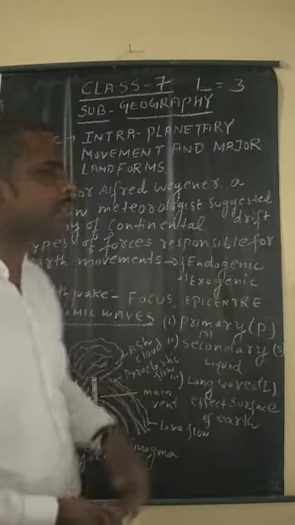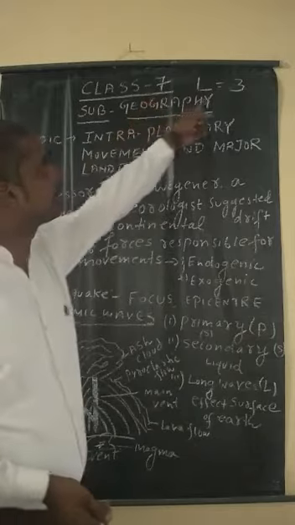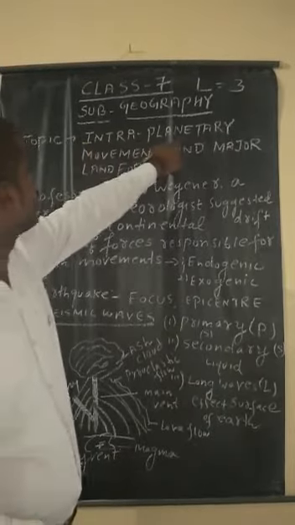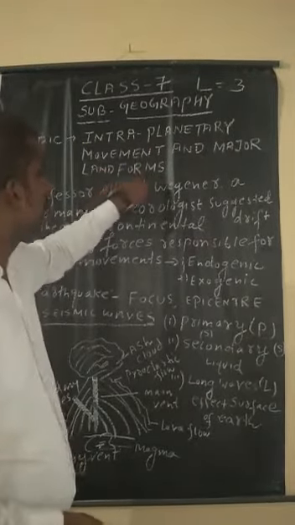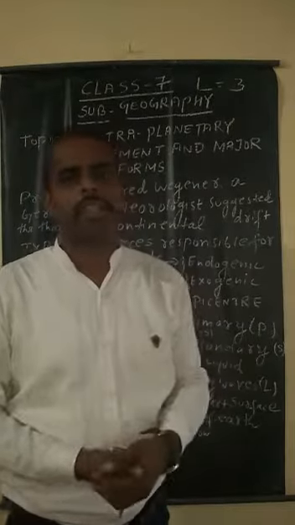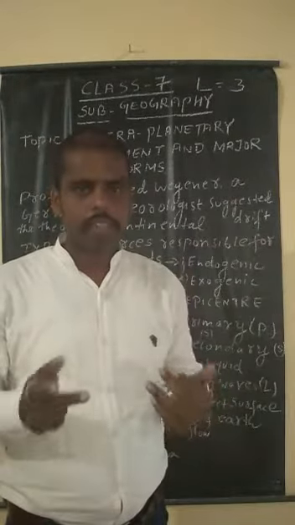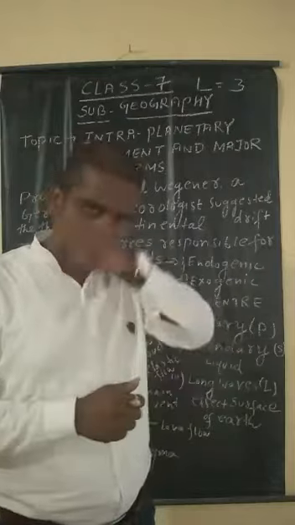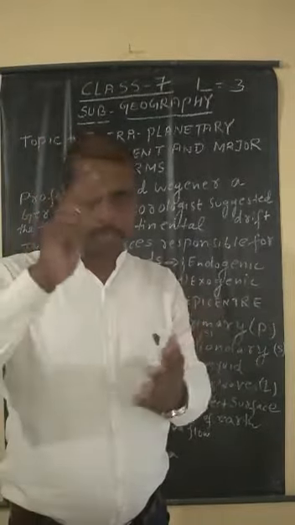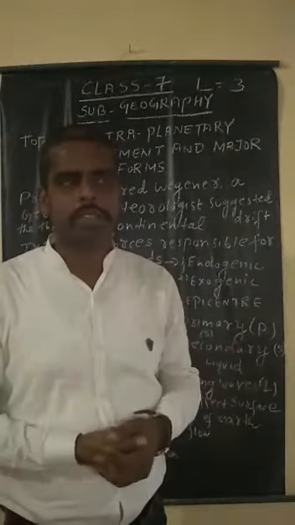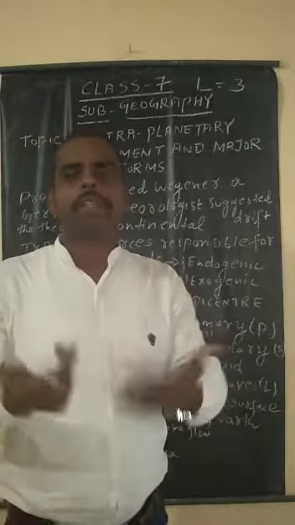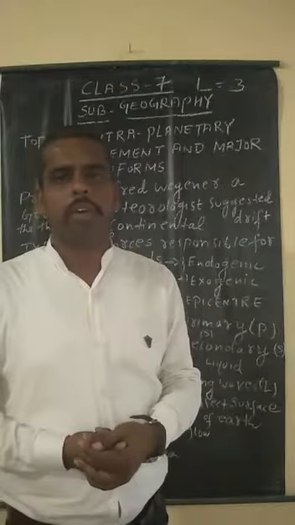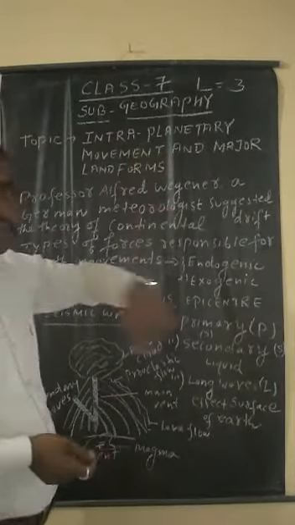Today, I am going to discuss class 7, lesson 3, subject geography, and its topic is intraplanetary movements and major landforms. In this chapter, we shall discuss what changes occur inside or outside the Earth. Our Earth is a planet, and we discuss its movements: what is exogenic force, what is endogenic force, what is an earthquake and how it occurs, what are volcanoes, how they occur, what kinds there are, and what major landforms form when these movements take place.